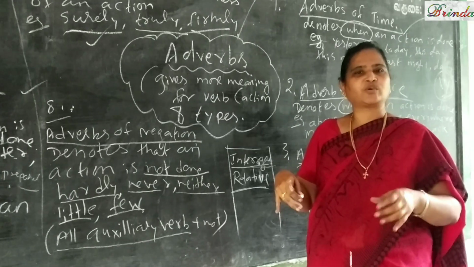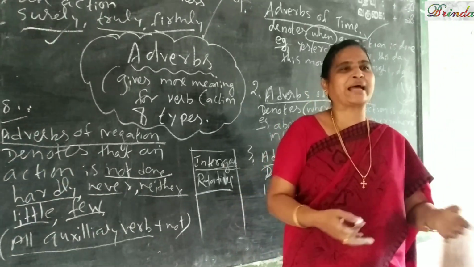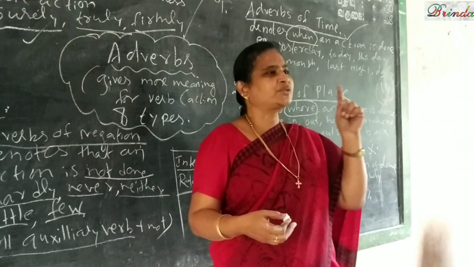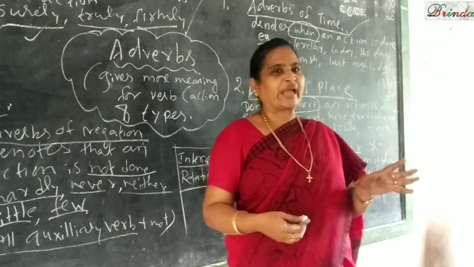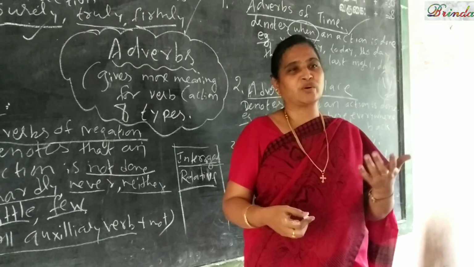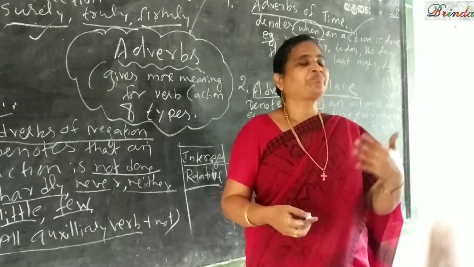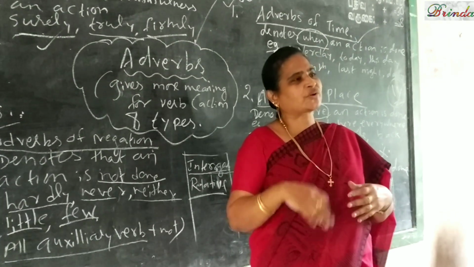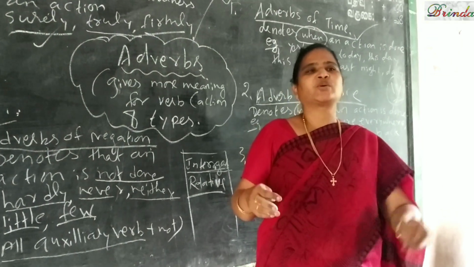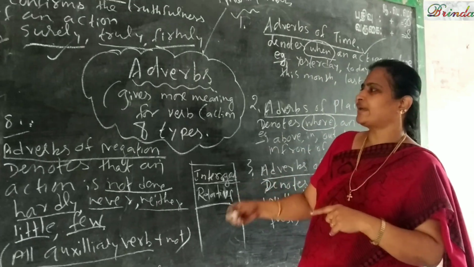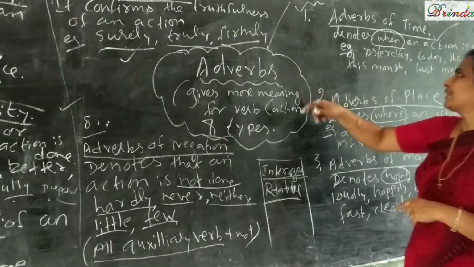Fine children. So we will do so many examples, exercise, and you will understand very nicely. And we'll teach one song also for you, adverb song. That will give you extra information. Fine children. So now tell me, how many adverbs are there? Yes. What are the adverbs?